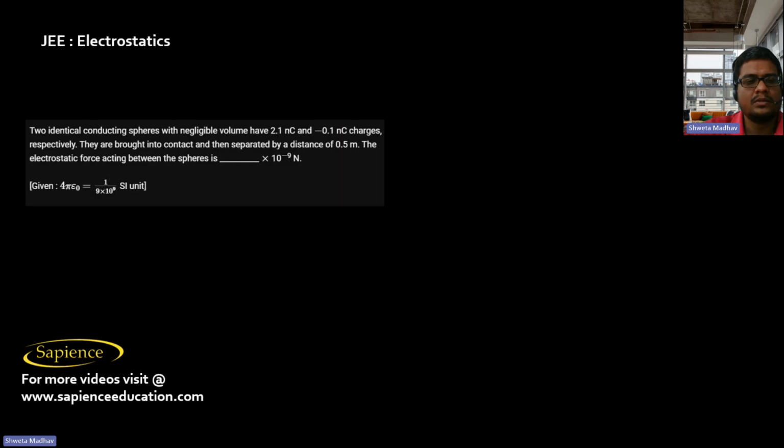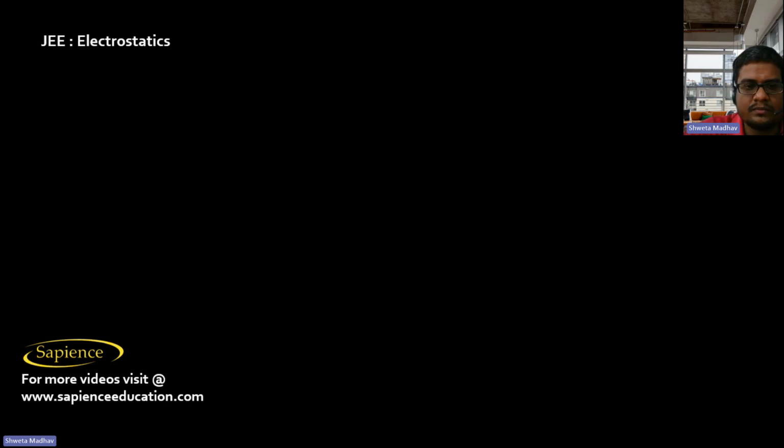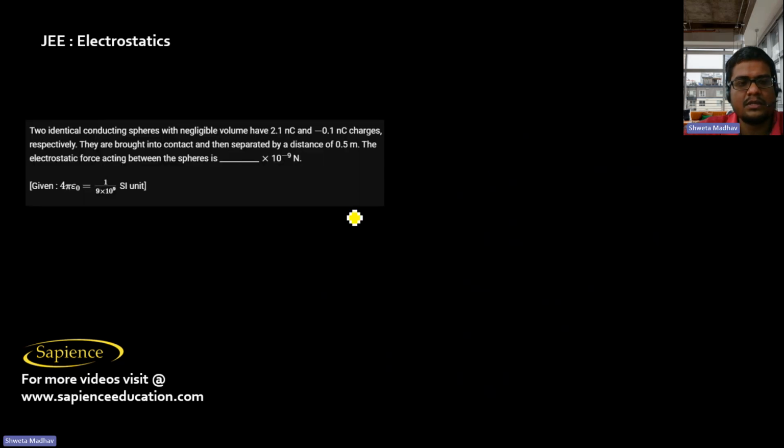And here it is told that two identical conducting spheres with negligible volume have charges 2.1 nanocoulomb and minus 0.1 nanocoulomb respectively.